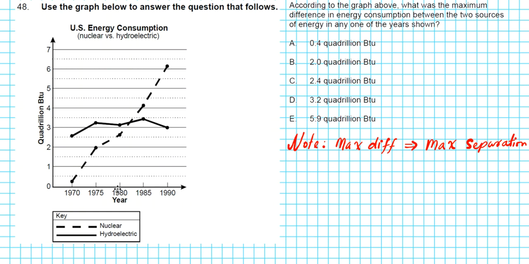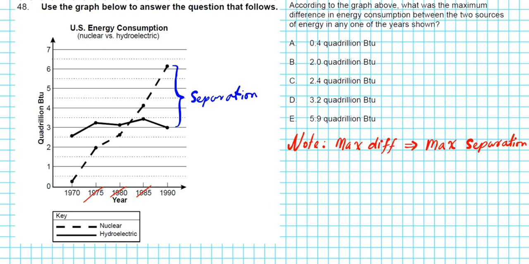If you look at all the years, we can clearly see that 1970 and 1990 have the widest separation, but we can't tell exactly which one is bigger. We are not going to consider 75, 80, or 85 because the separation is less than these two. When I say separation, I'm talking about the space right here. The wider the separation, the bigger the difference is, because we're subtracting the values.